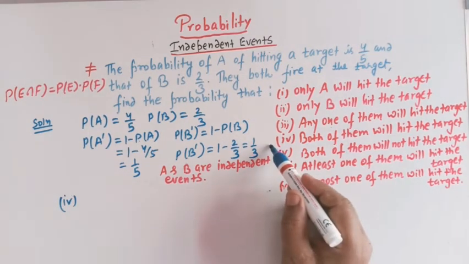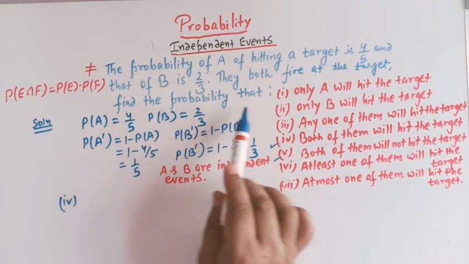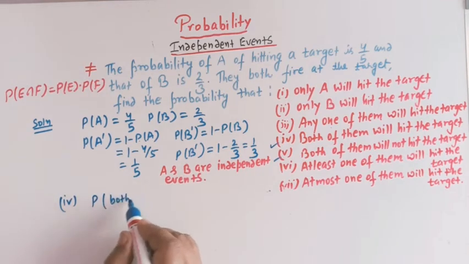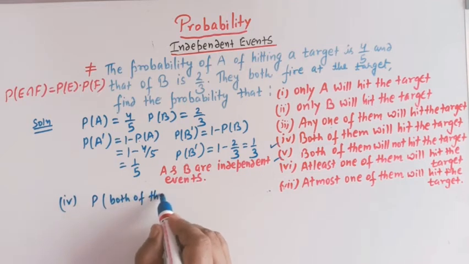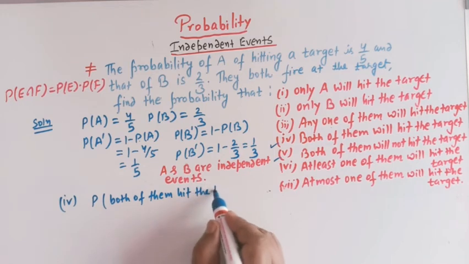Now let us take the fourth part. Here we have to find the probability that both of them will hit the target, right?